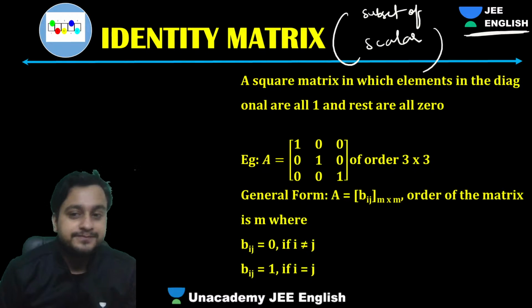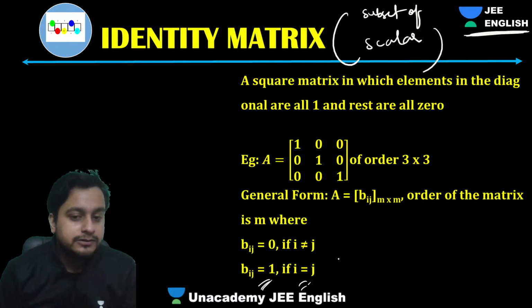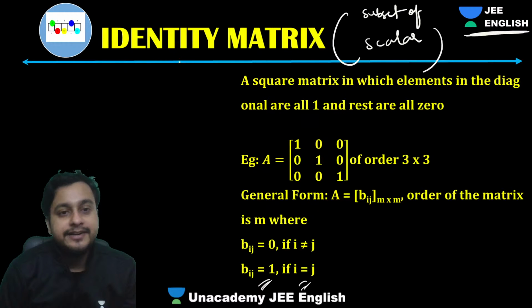So, guys, what we have is Bij equals 1 when i equals j, which will give you what, guys? Identity matrix. Clear?